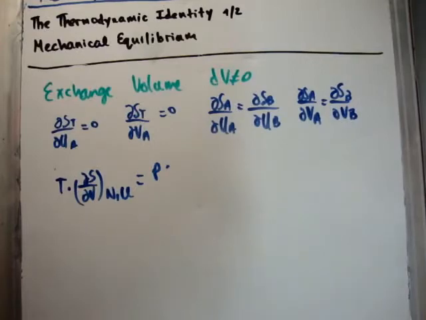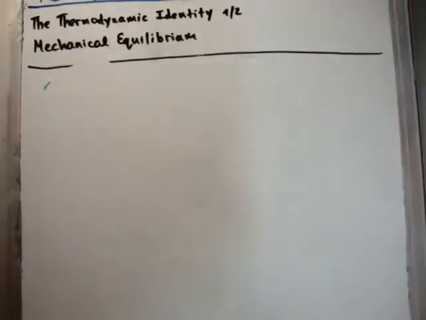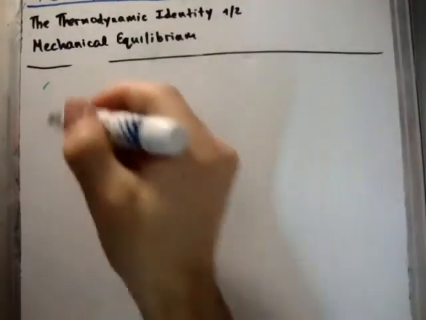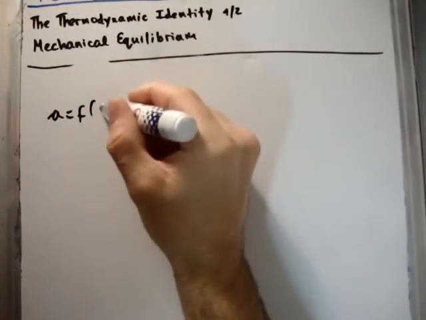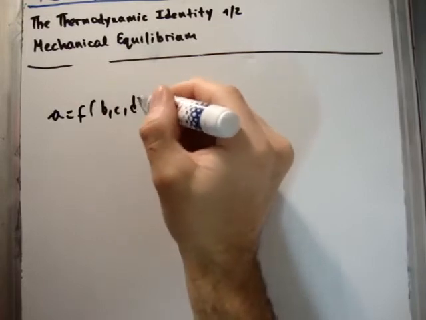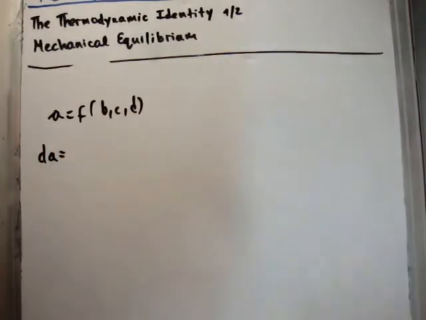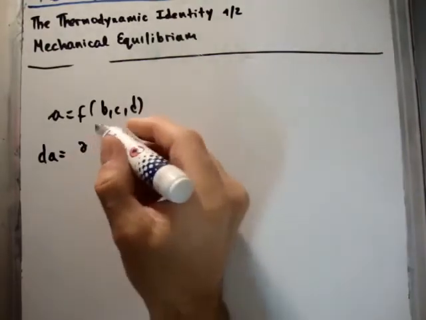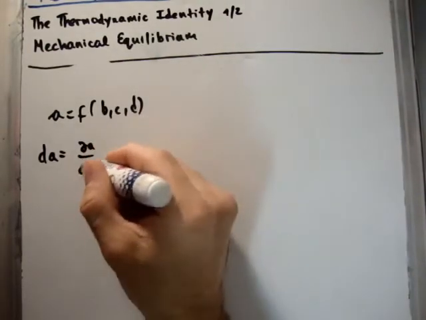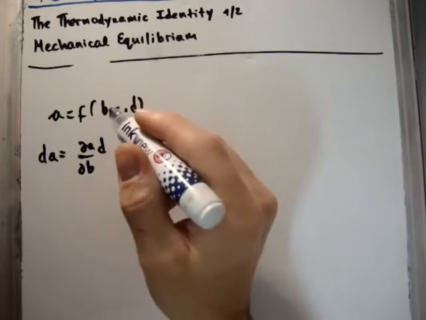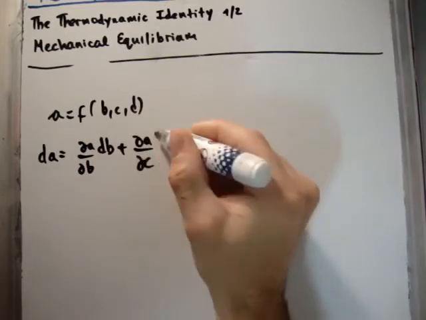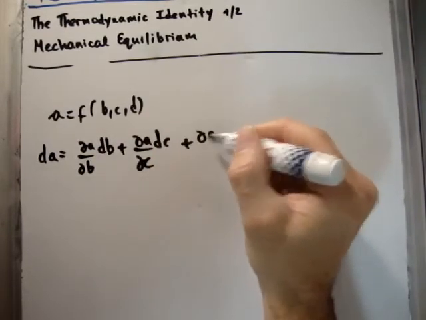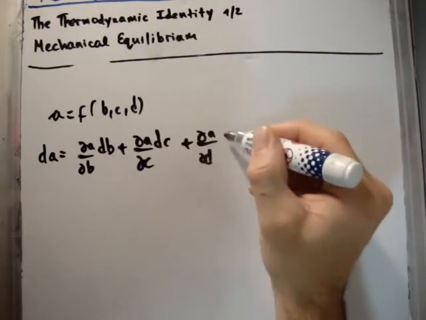Okay, now we're ready to derive our thermodynamic identity. So I suppose this really just comes from properties of derivatives. Because we know that, let's say A is a function of B, C, and D. Well then dA, just by the properties of derivatives, is del A del B dB plus del A del C dC plus del A del D dD.